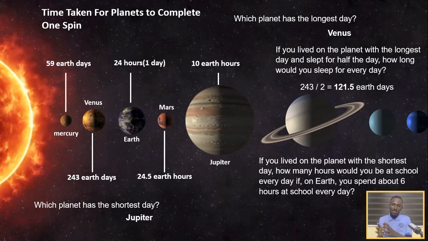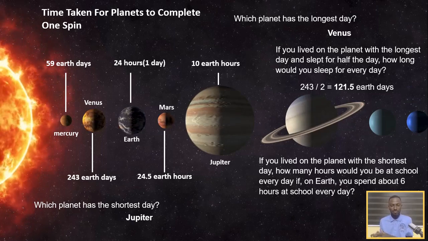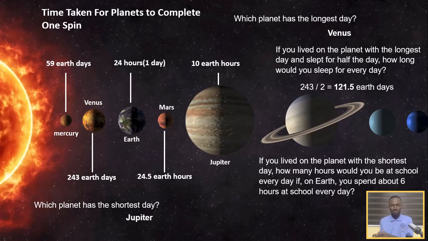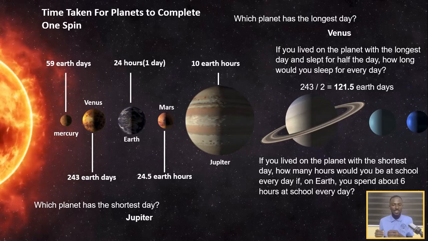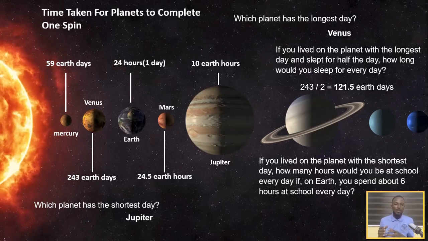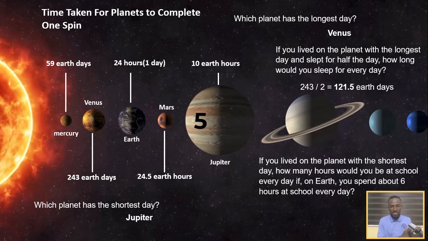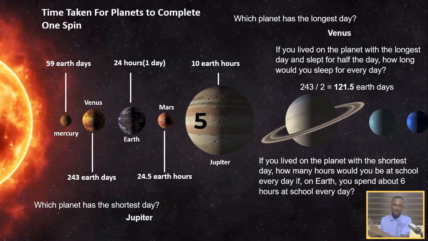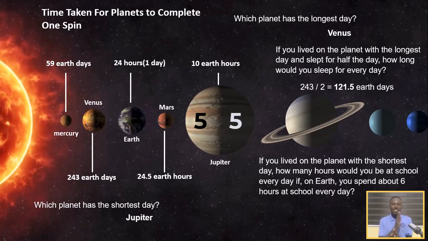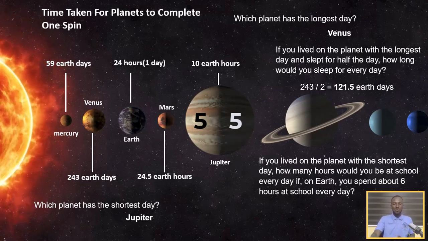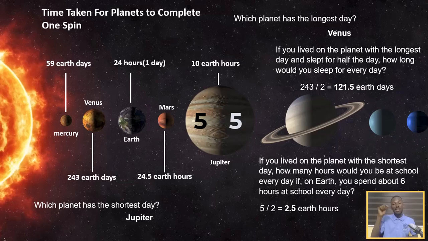So we use that same strategy to answer the question. If you lived on the planet with the shortest day, and which planet has the shortest day? That is Jupiter. How many hours would you be at school if you need to spend about 6 hours at school every day? So on Jupiter, we have 10 Earth hours. So that means we have 5 Earth hours for sunlight and 5 Earth hours for darkness. And for the 5 Earth hours of sunlight, we will use half of it in school. So that will be 5 divided by 2, and that will give us 2.5 Earth hours.